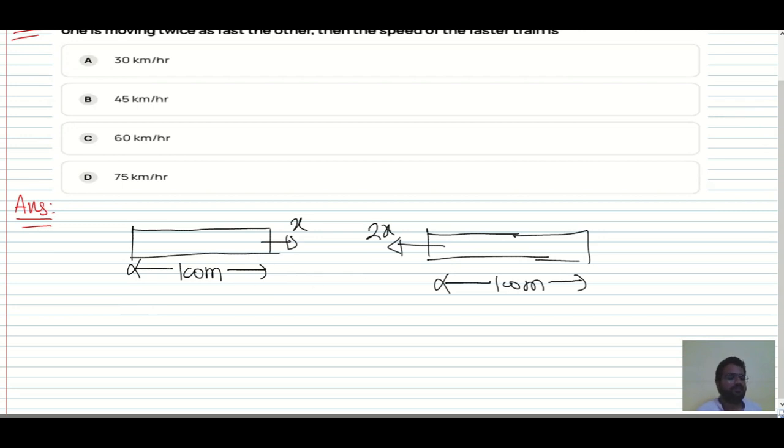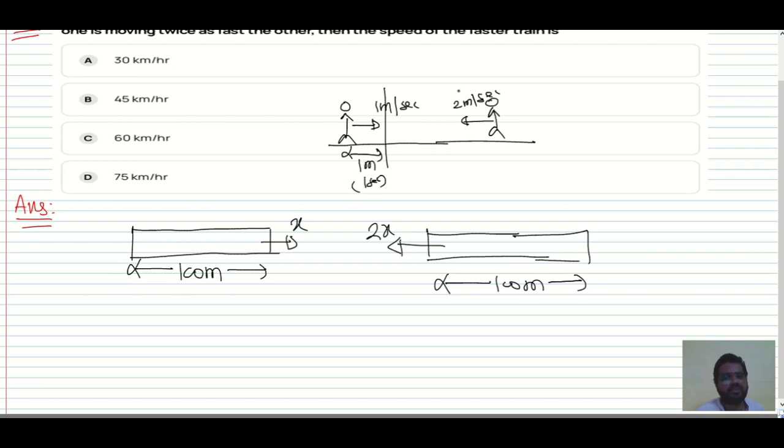Okay, now see, suppose a person moves 1 meter in 1 second, that is 1 meter per second, and another person moves 2 meter in 1 second.